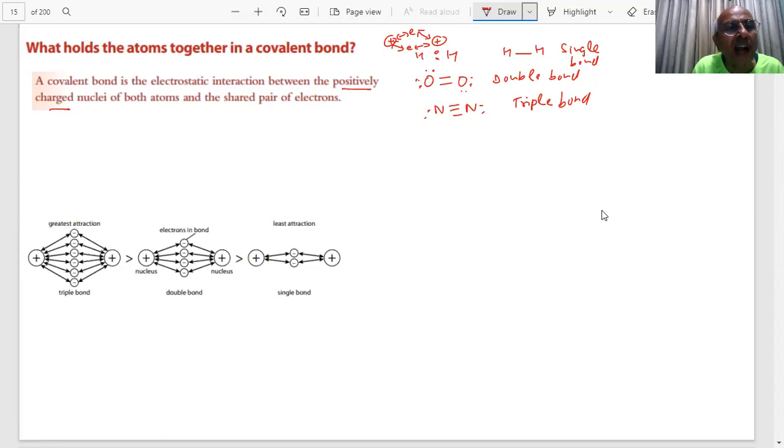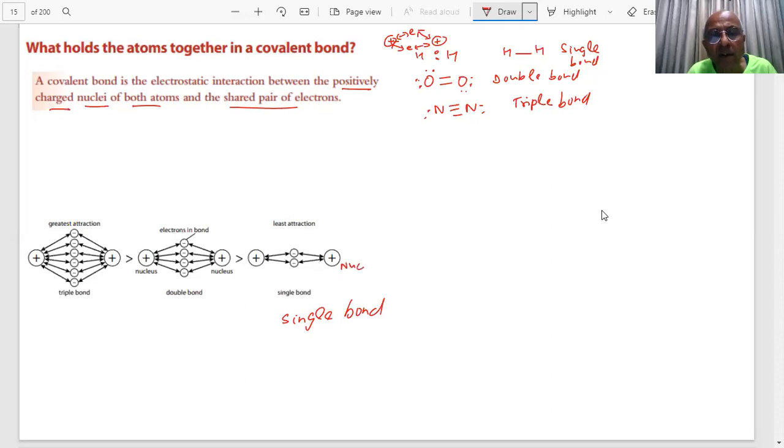Positively charged nuclei, not 1 but 2, as 2 atoms are there. There are 2 nuclei of both the atoms and a shared pair of electrons. In a single covalent bond, how many shared pairs of electrons are there? This is my single bond. See the picture? These are the 2 atoms and the 2 nuclei.